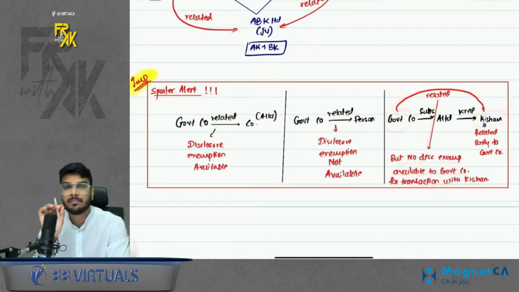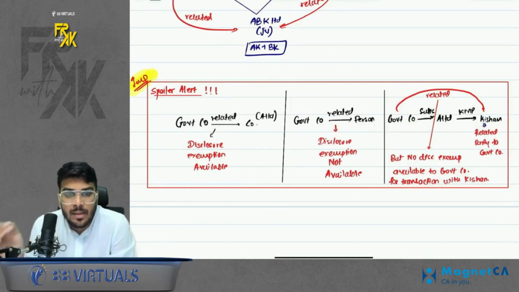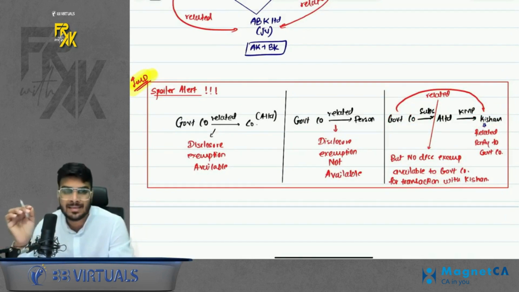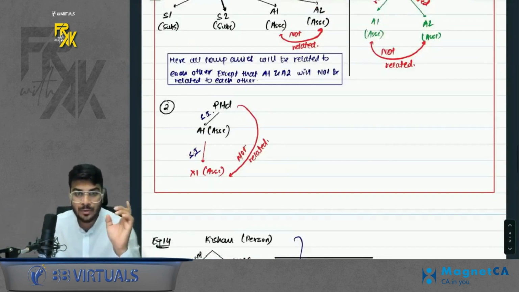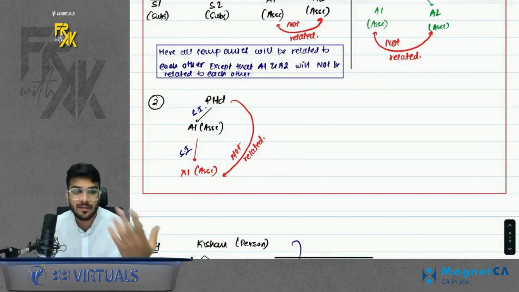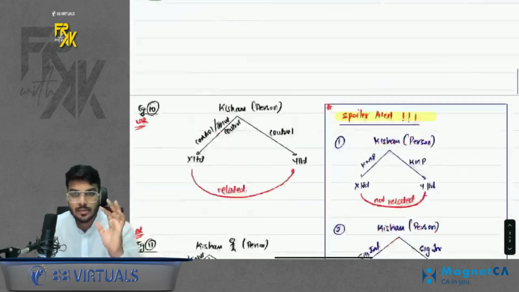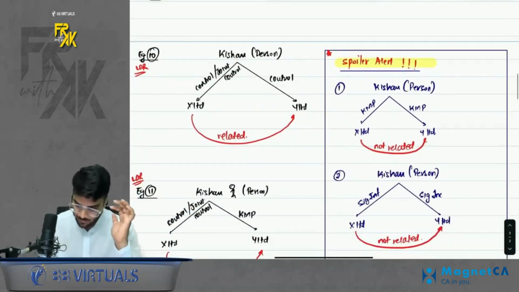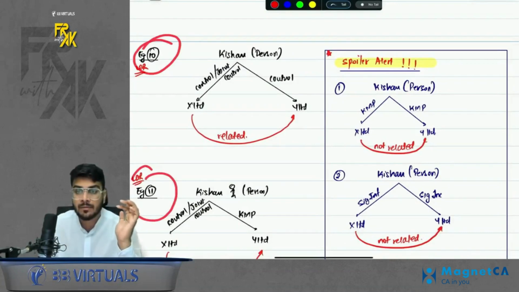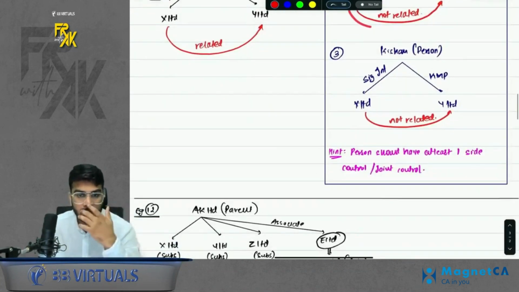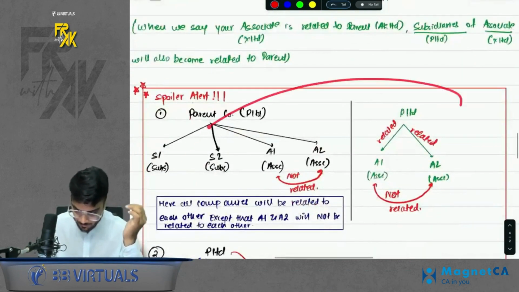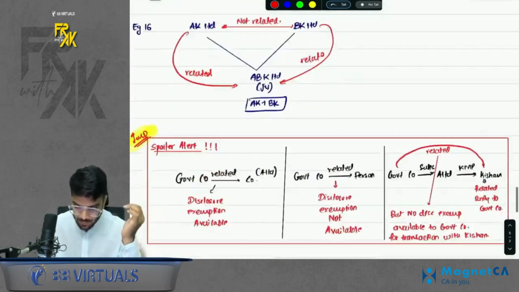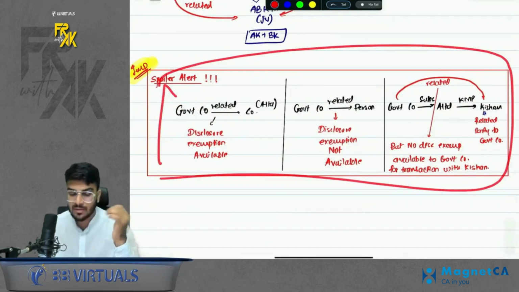In short, a government company has the exemption available with the company, but a government company does not have an exemption available with persons. Now, as I told you, if you read all the examples, you will get confused. So what to do? Just remember the examples I'm telling you. Example number 10, example number 11, it's spoiler. Then example number 13 and it's spoiler. And only for the government company, the exemption is available with whom.